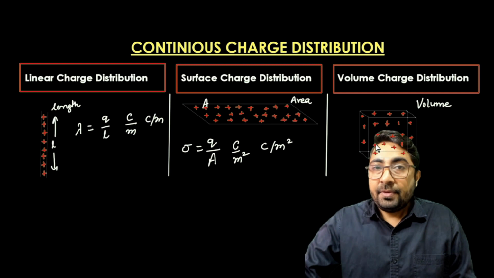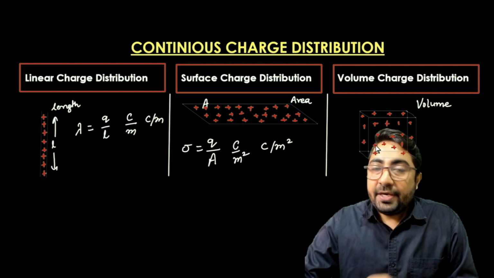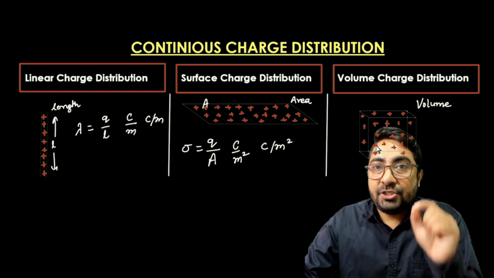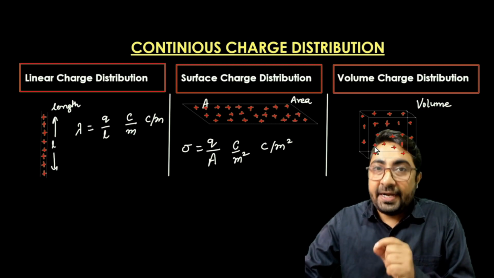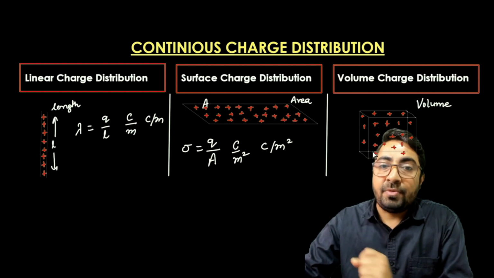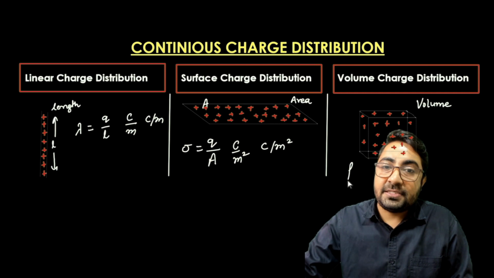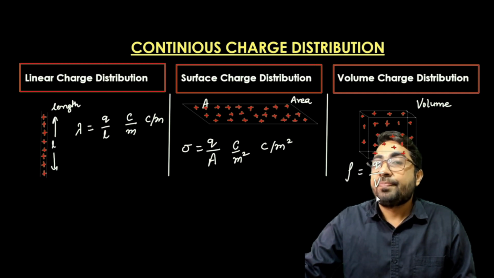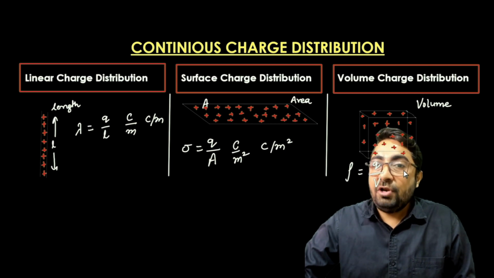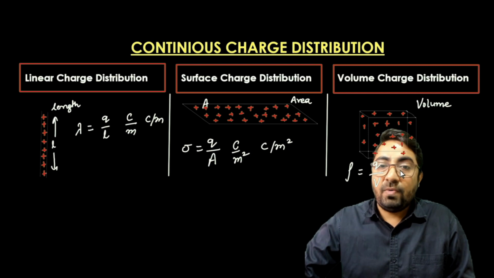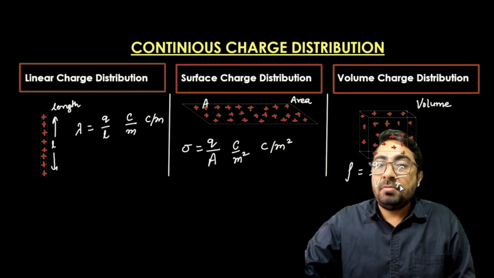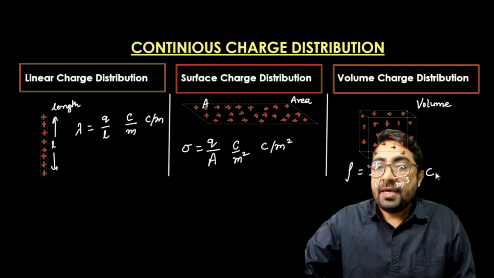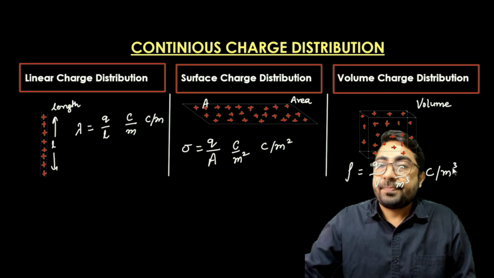And obviously the volumetric charge density is the charge distributed within the volume, that is, the charge per unit volume. The charge per unit volume, that is rho, is equal to charge upon given volume. So its unit is coulomb per meter cube.